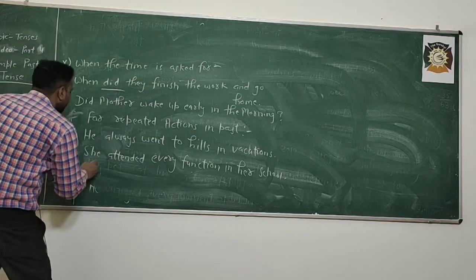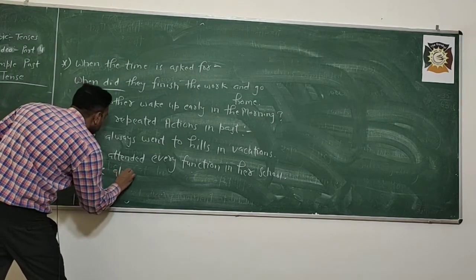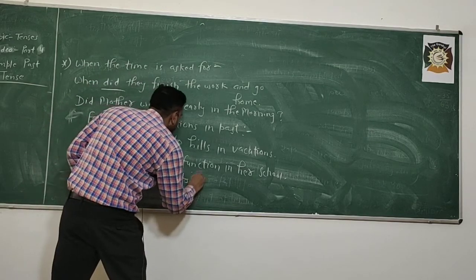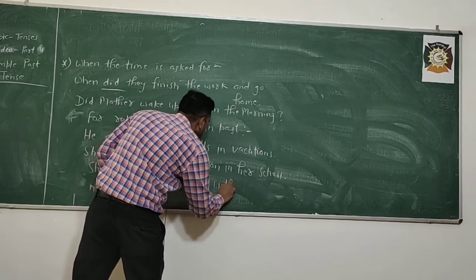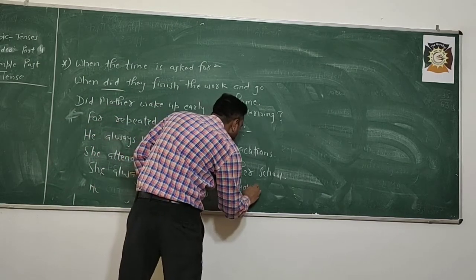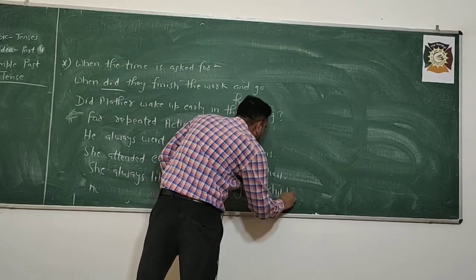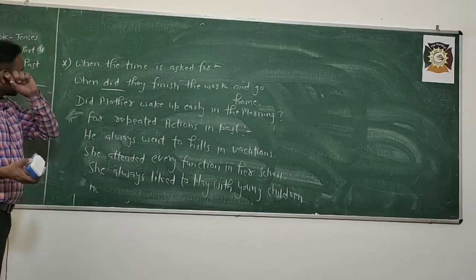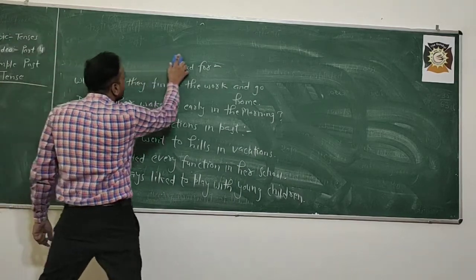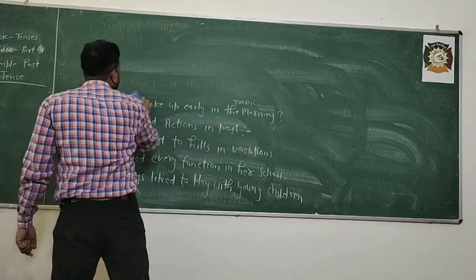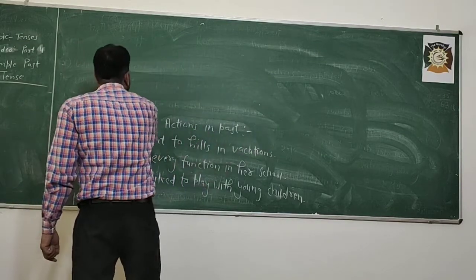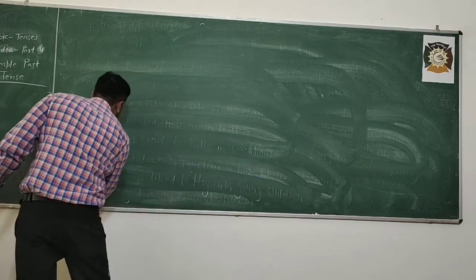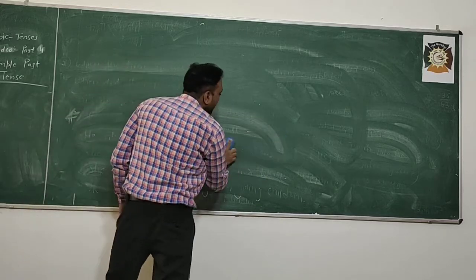And she always liked to play with young children. So when you have to show repeated actions in the past in any sentence, you always write that sentence in past simple tense.